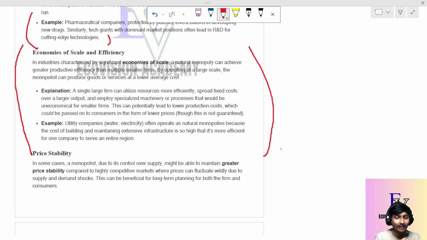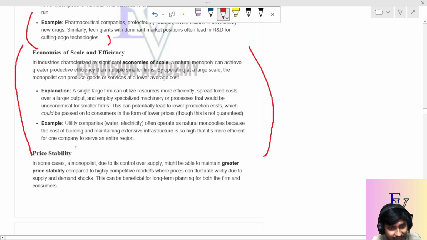And for that reason I can also sell the products at a lower price, because when I produce at a lower average cost, I can sell that product at a lower price level. Okay, this is what we call economies of scale and efficiency.